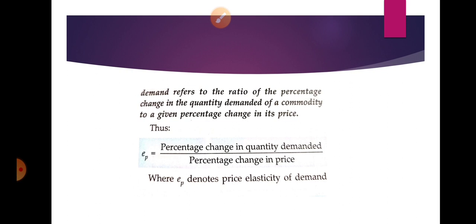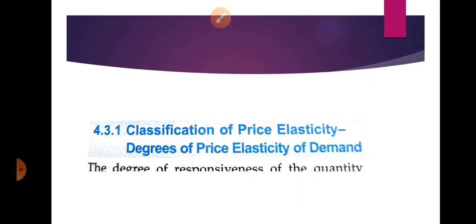So I hope you understood what is price elasticity of demand. It means that after changing the price of the commodity, whatever the change is there in the quantity demanded of a commodity, that ratio is known as price elasticity of demand. So let us go for classification of the price elasticity of demand. What are the kinds of price elasticity of demand?